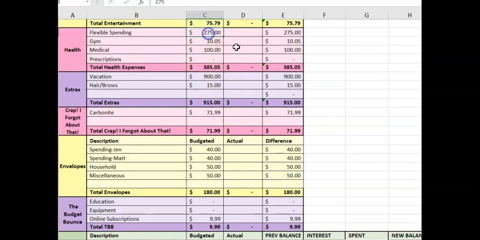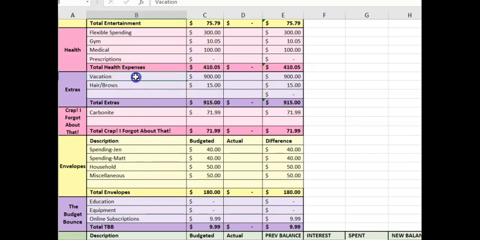In health, we will have a change to our flexible spending. It's going to go up to $300 total. My plan year always starts on January 1 and his starts on July 1, so he just had a change. We upped how much is coming out of his check, so that brings our total between the two of us to $300 a month. The gym will stay at $10.05, and I'm going to leave this $100 for medical. That puts health at $410 for the month.